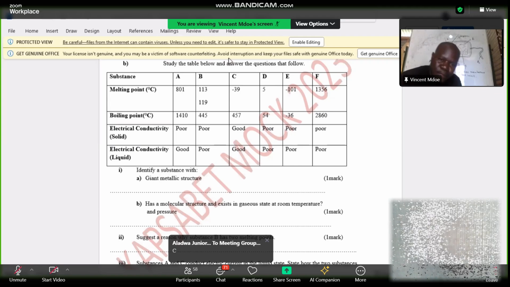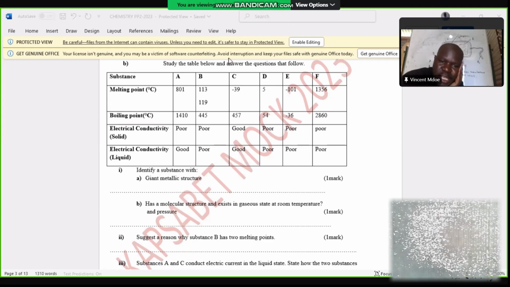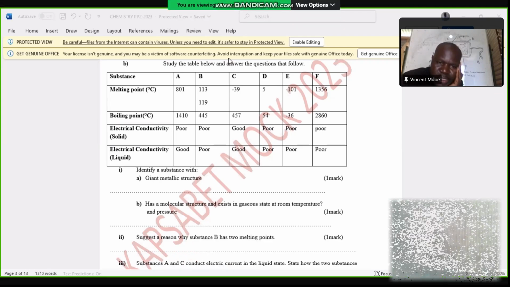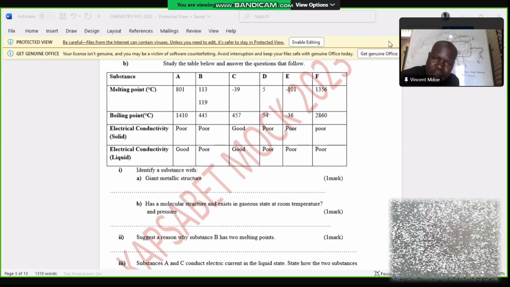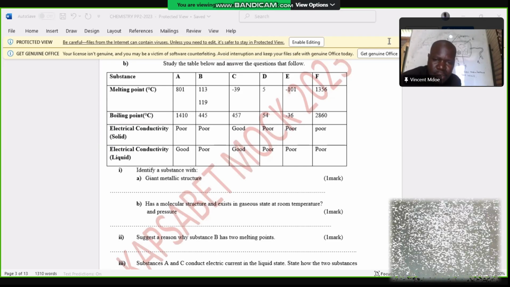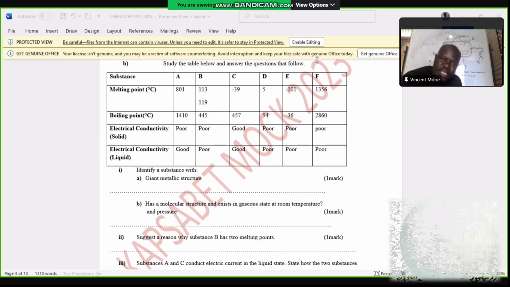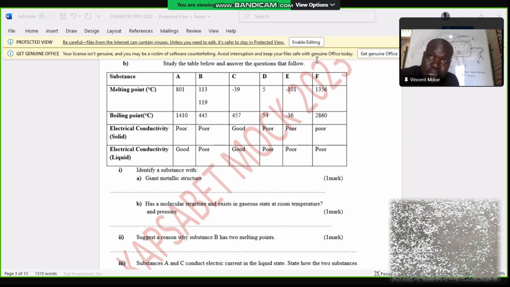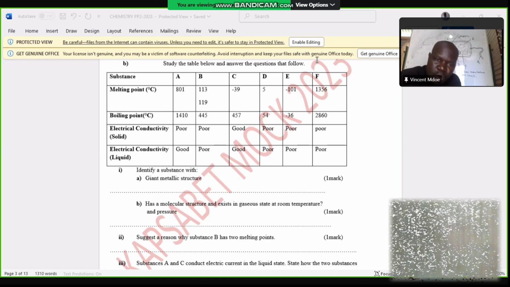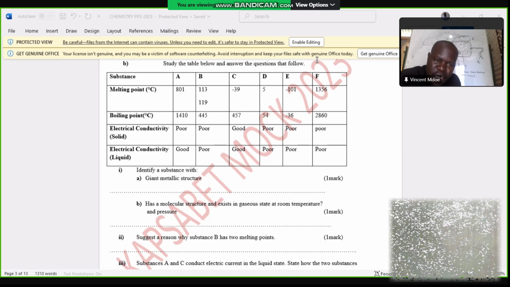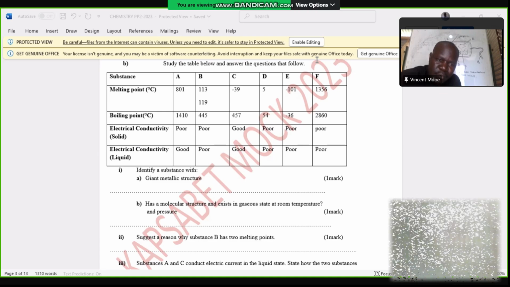Very good. So we all agree that C is the element with a giant metallic structure. Our explanation for that is because element C is a good conductor of electricity in both solid and liquid state.